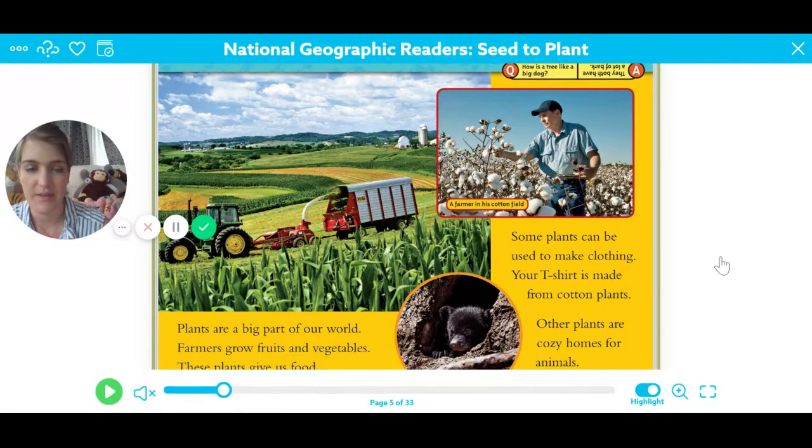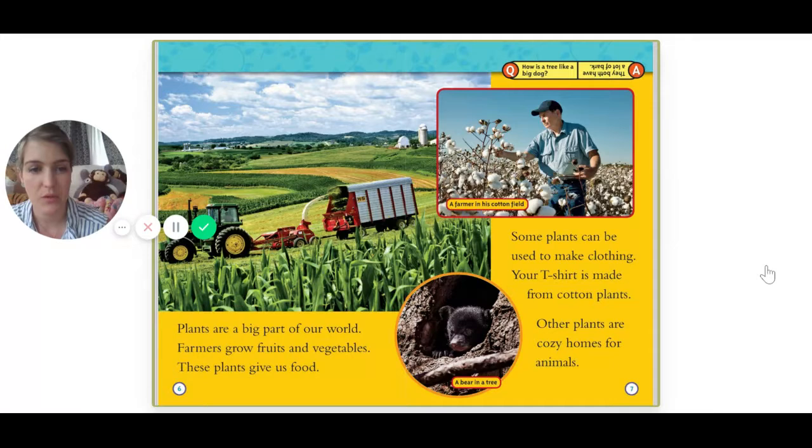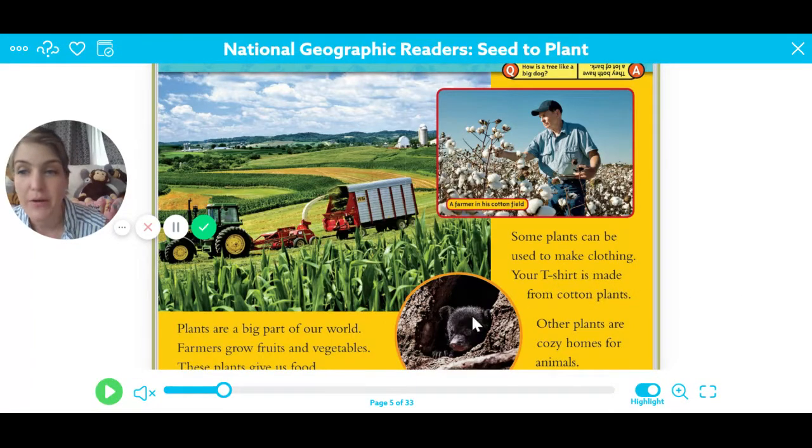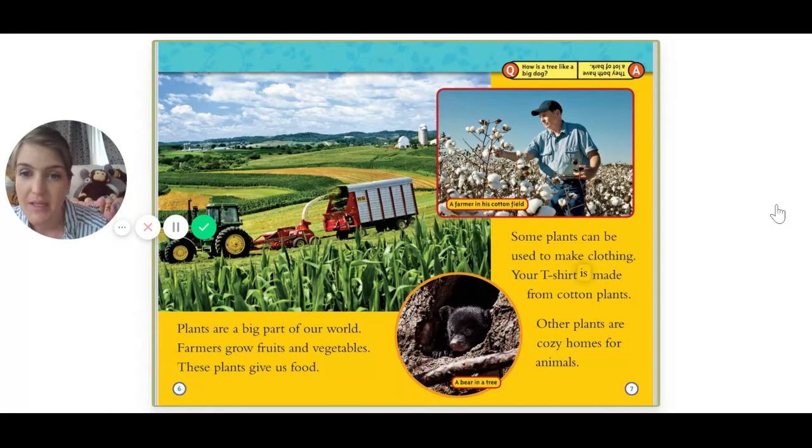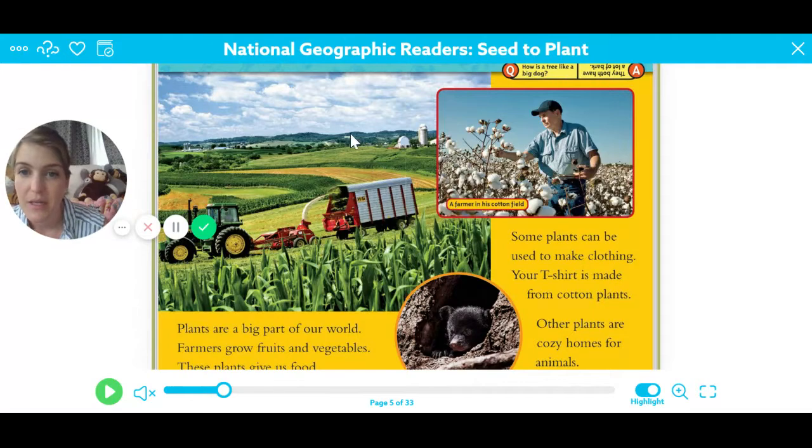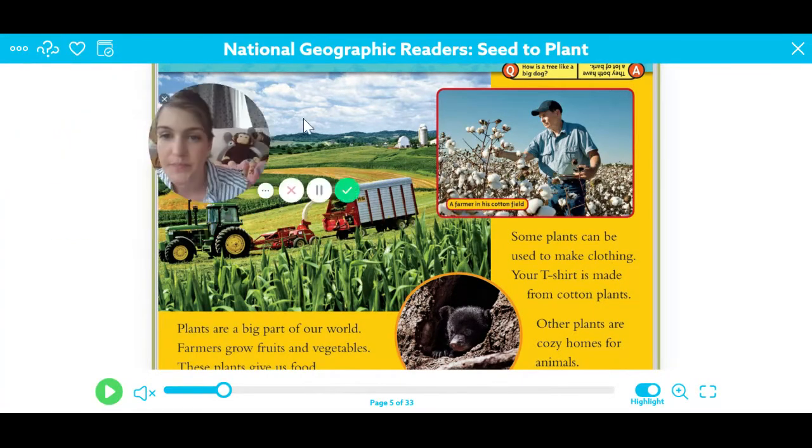Okay, on to page 7. Some plants can be used to make clothing. Your t-shirt is made from cotton plants. Did you know that? It's pretty cool, huh? Other plants are cozy homes for animals. This is a little bear in a tree. This big photograph right here is a picture of a farm.